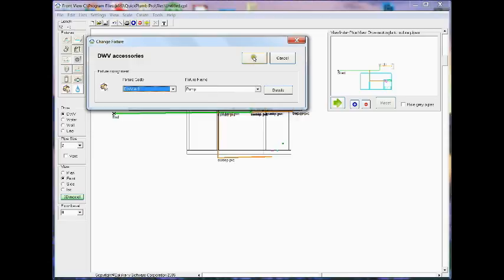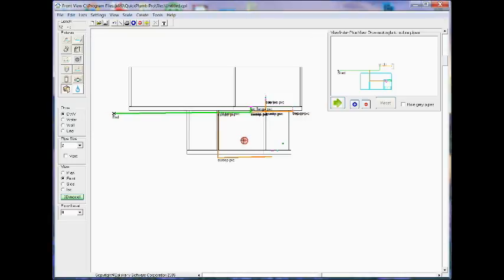Click OK. And now I'm going to select where I want to place that pump in the basement, which will be on the lateral that I brought down from the upper floor. So the output of the pump is 2 inch. The input into the sump pump can be larger than 2 inch. So I'm going to increase the size of it to 3 to receive the waste from the bathroom.